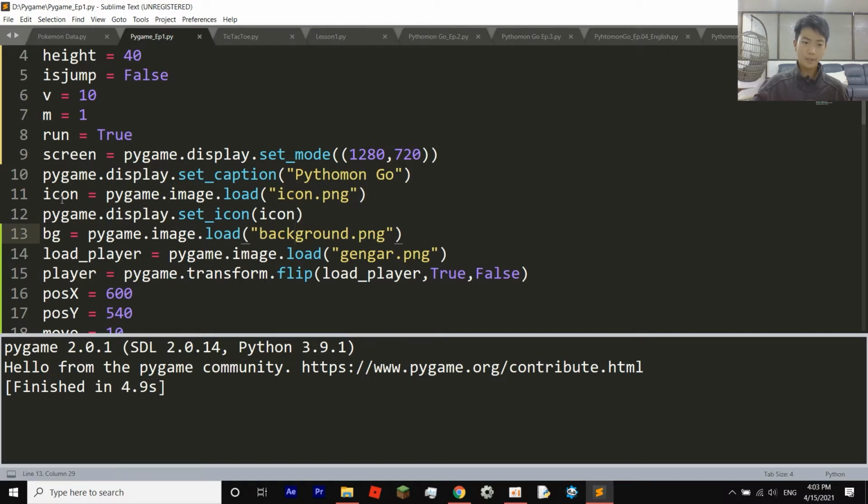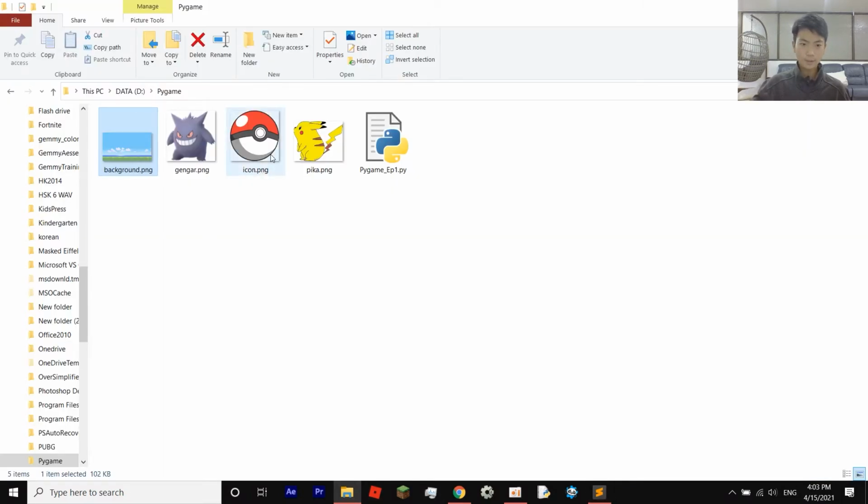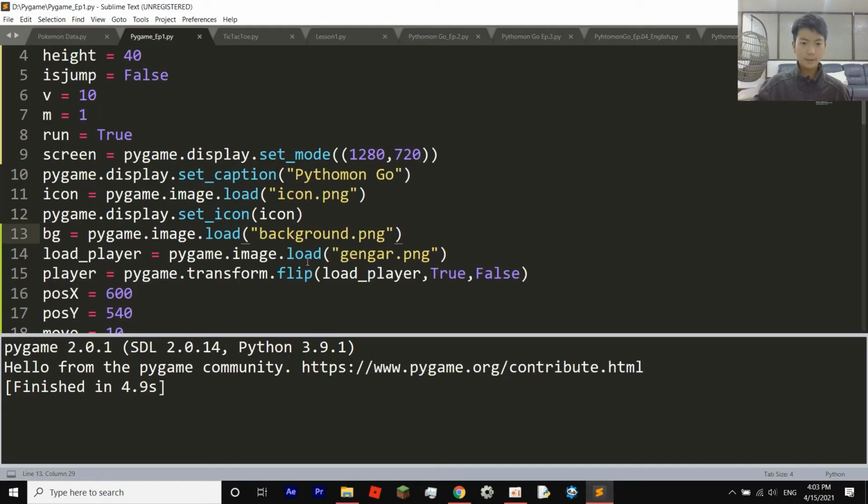After that, the next thing you want to do is come in here, and then you would say icon equals pygame.image.load the icon.png. This will get that icon image you have, this one right here, and then after that you're going to want to set pygame.display.set_icon, which is to set that icon, and then parentheses icon, which is your variable, this one.